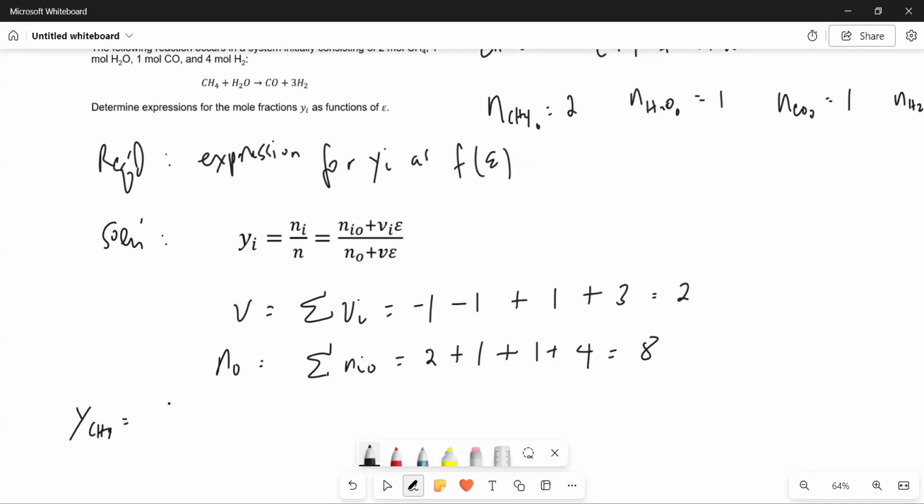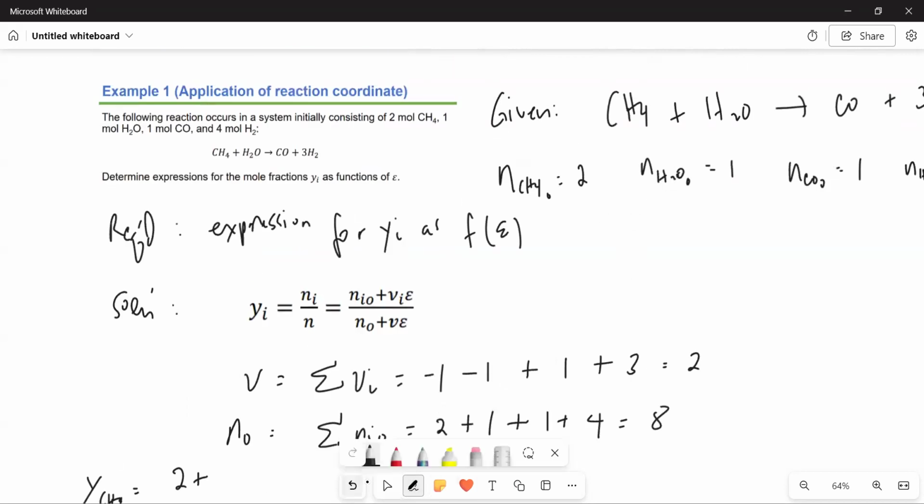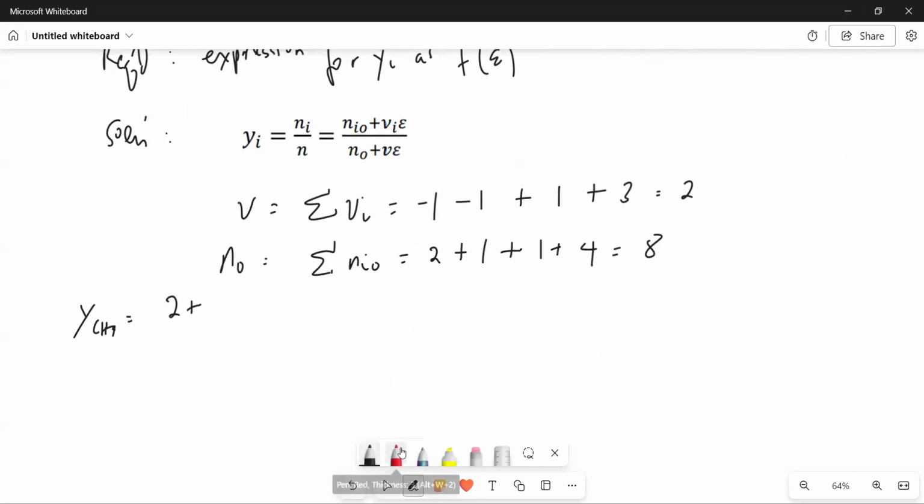So that is 2 plus nu sub i. What is nu sub i for methane? It's 1, right? So it's 1 times epsilon, divided by n naught, so that's 8, plus nu. What's nu? We solved that. It's 2 epsilon. Correct?